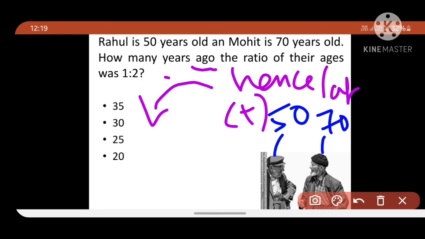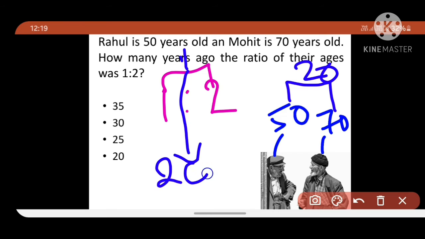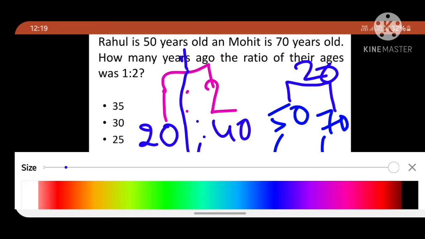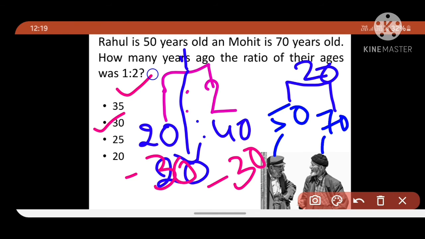Okay friends, here 1 is to 2. So what is the difference? Here one part is the difference. So between them how much is the difference? 20 years. So this is the difference now, friends, 20. So his age is 20, his age is 40. Now their ages are 50 and 70. So how much less do we have to do? We have to do minus 30 and minus 30, so that we will get the answer as 1:2.